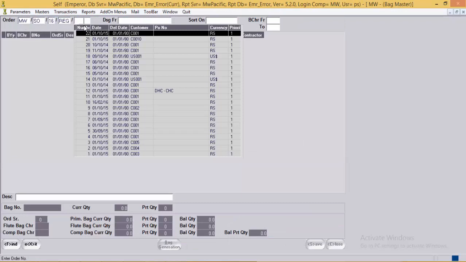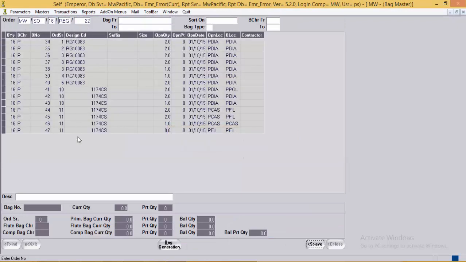In the bag opening entry, I will generate a new bag. Here I have already generated a new bag 47 with 0 quantity in filing location, and now want to transfer, split the bag, that is 44 with the 2 pieces.